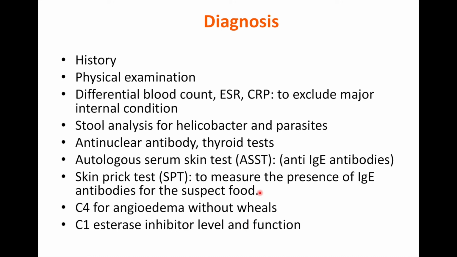So how to diagnose a case of urticaria? The most important part is the history. History is very important. We should know everything about the patient, his style of life, his drug history, his medical history, his family history, and so on. We should know the onset of urticaria, the extension of urticaria, if it is associated with angioedema or not, and so on.